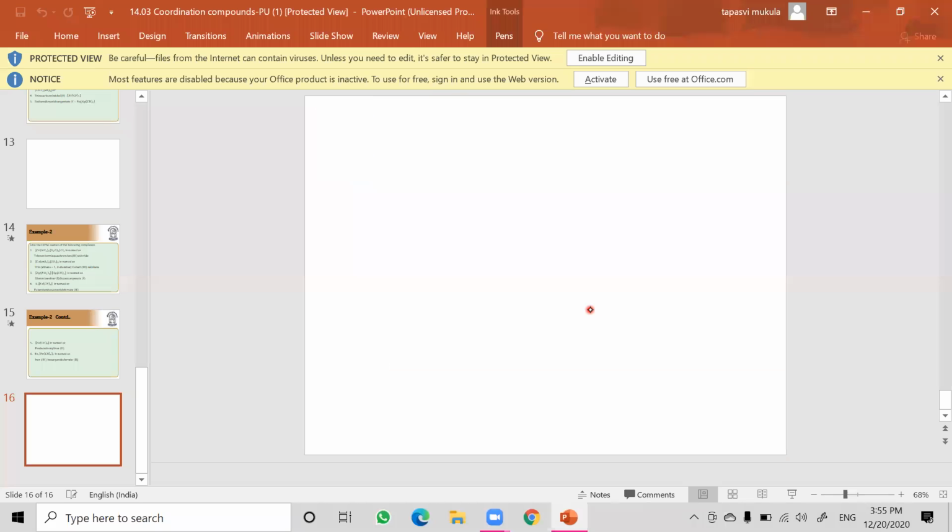So now we have discussed this concept, very, very important. Writing the naming of compounds is very, very important. Let us see now. In the next session, we'll discuss more questions about how to write the naming of compounds. That is very, very important.